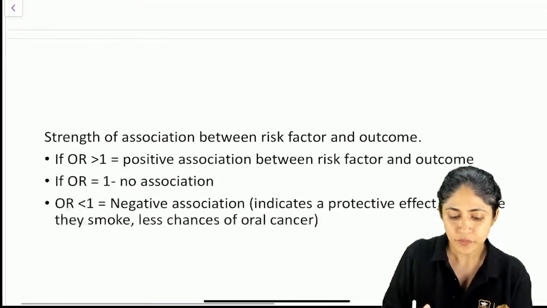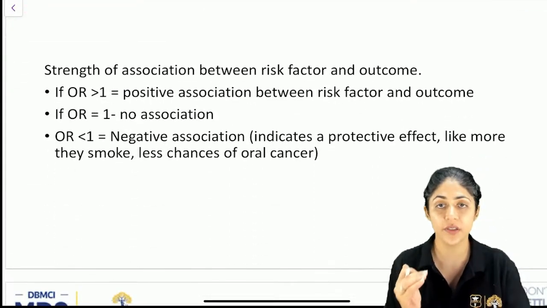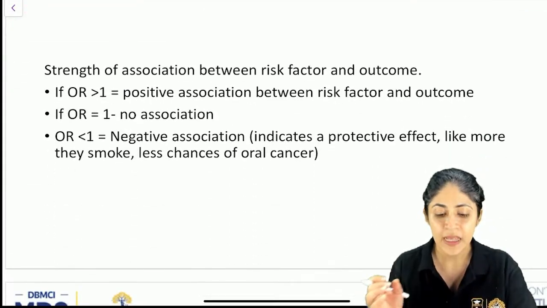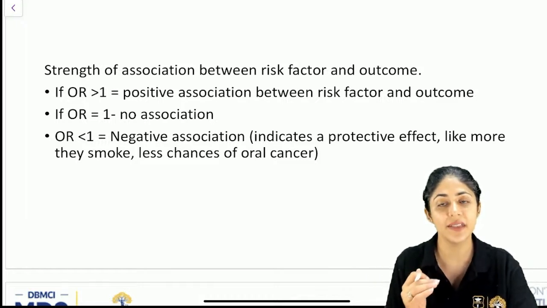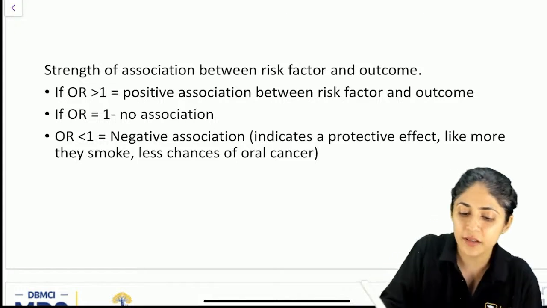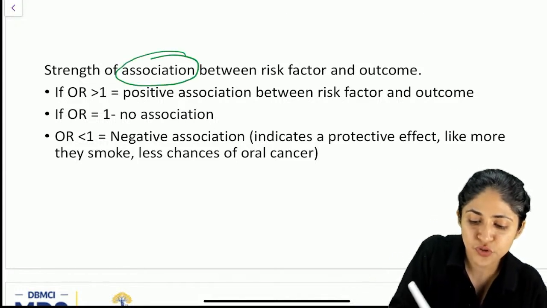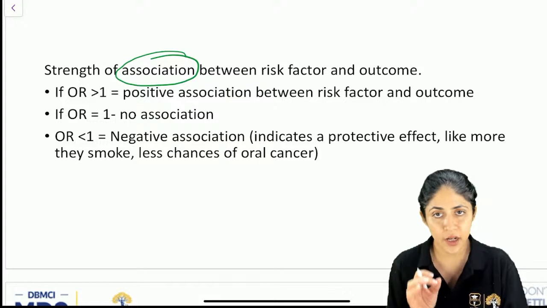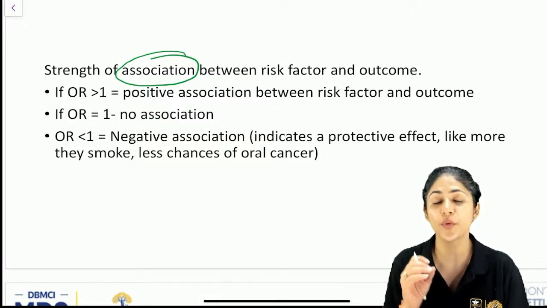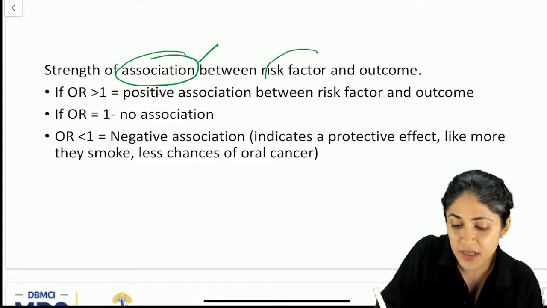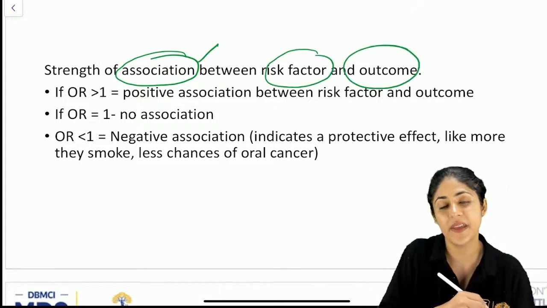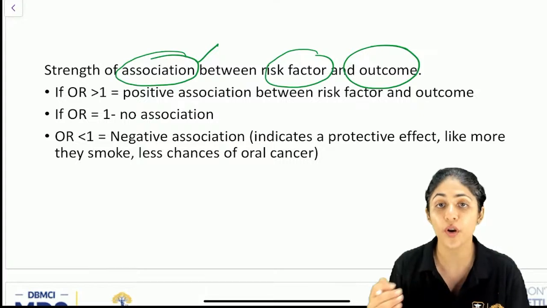Basically, if odds ratio is more than 1, it indicates that there is a positive association. That means there is a strong association. Here we are seeing how strongly. First of all, case control study is the study where you do not know the cause of the disease, but you will know whether between the risk factor and the outcome there is an association or not.